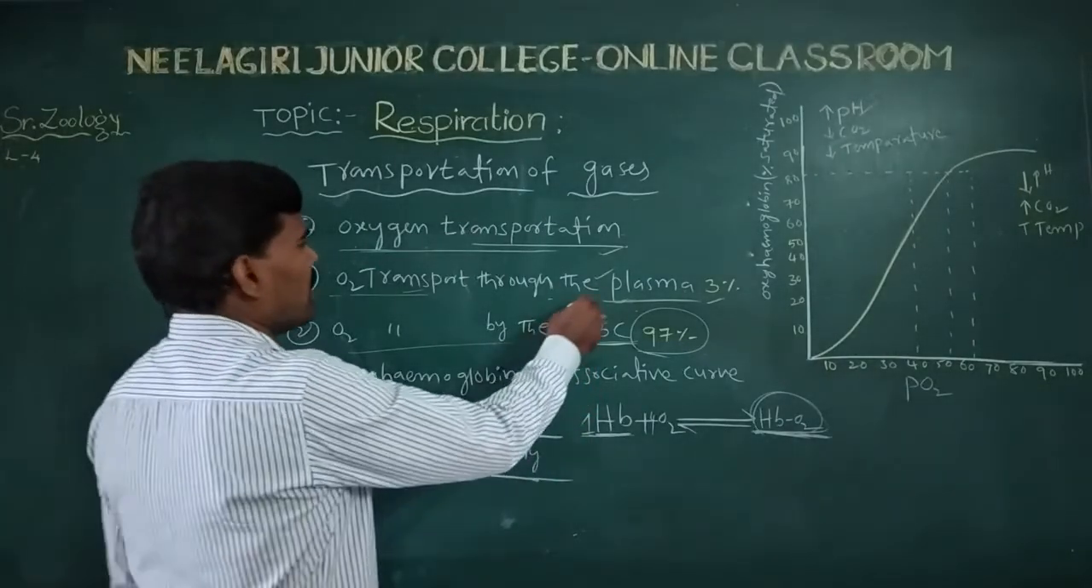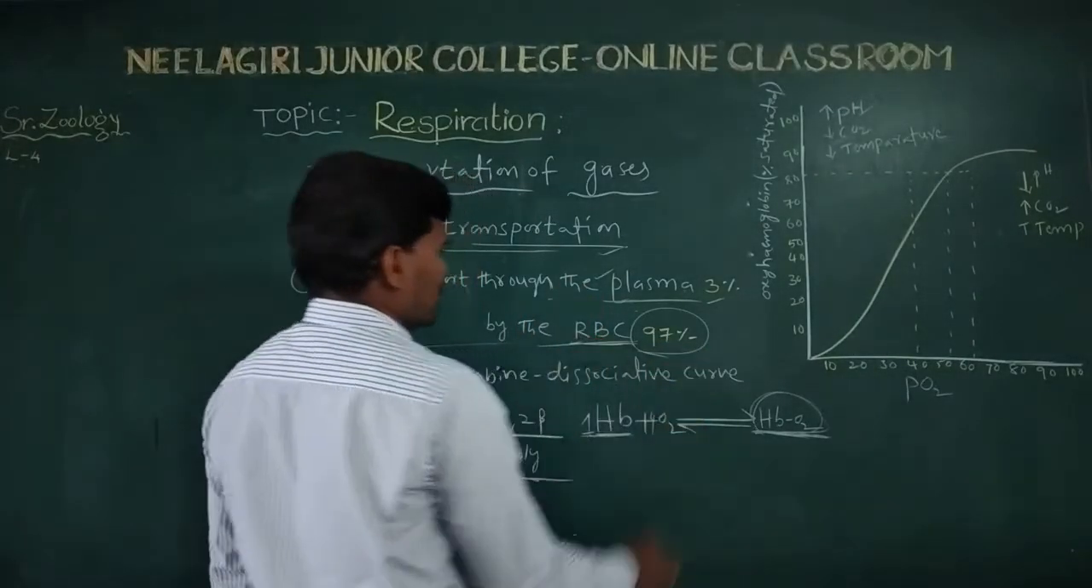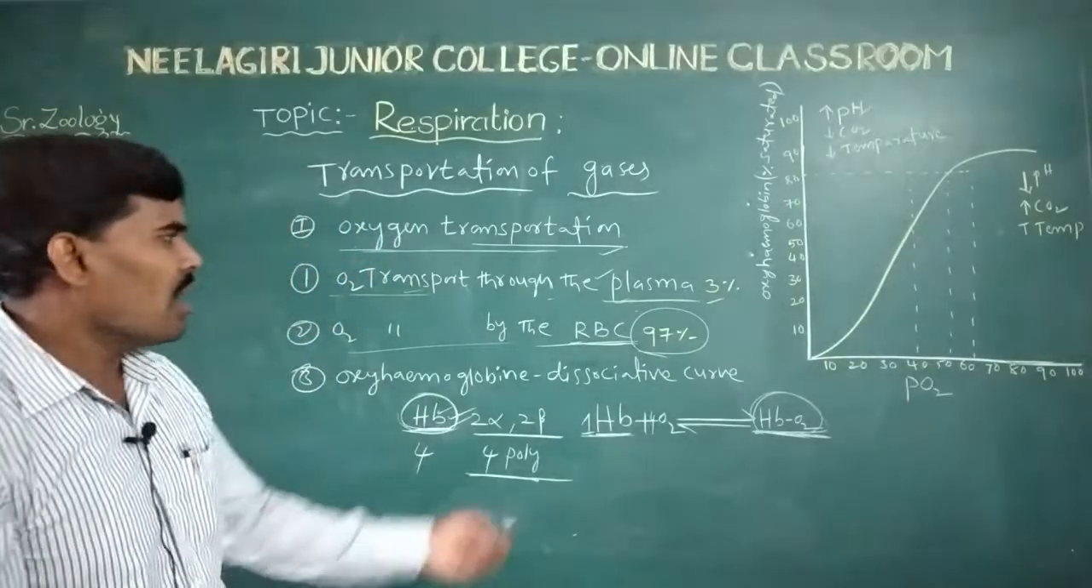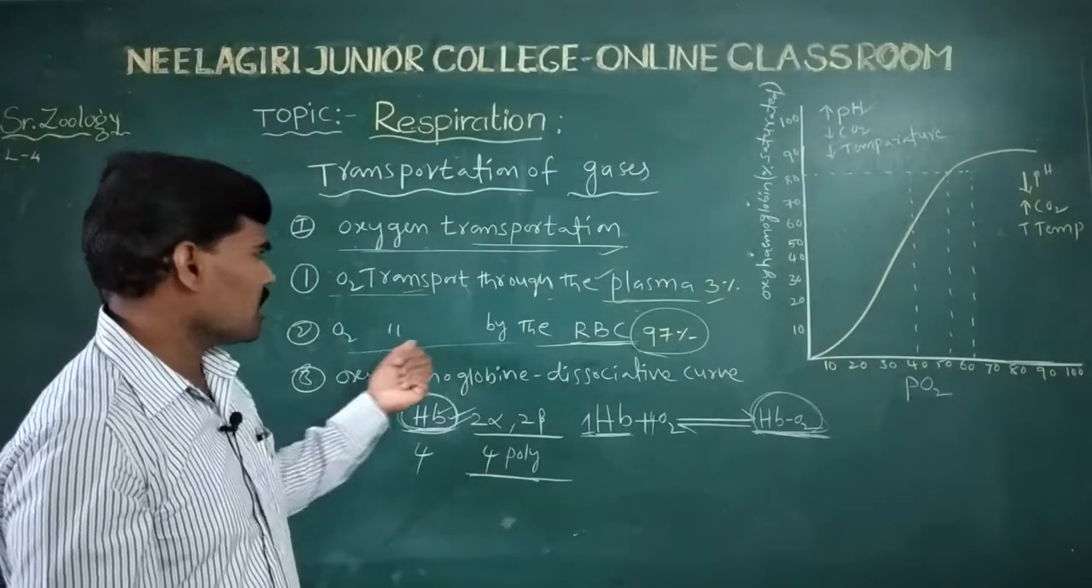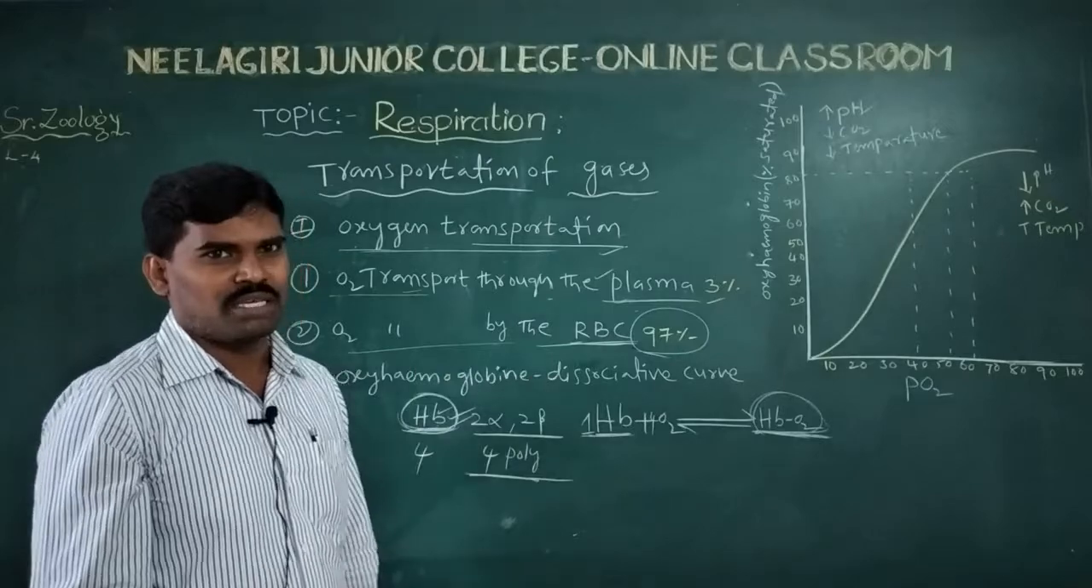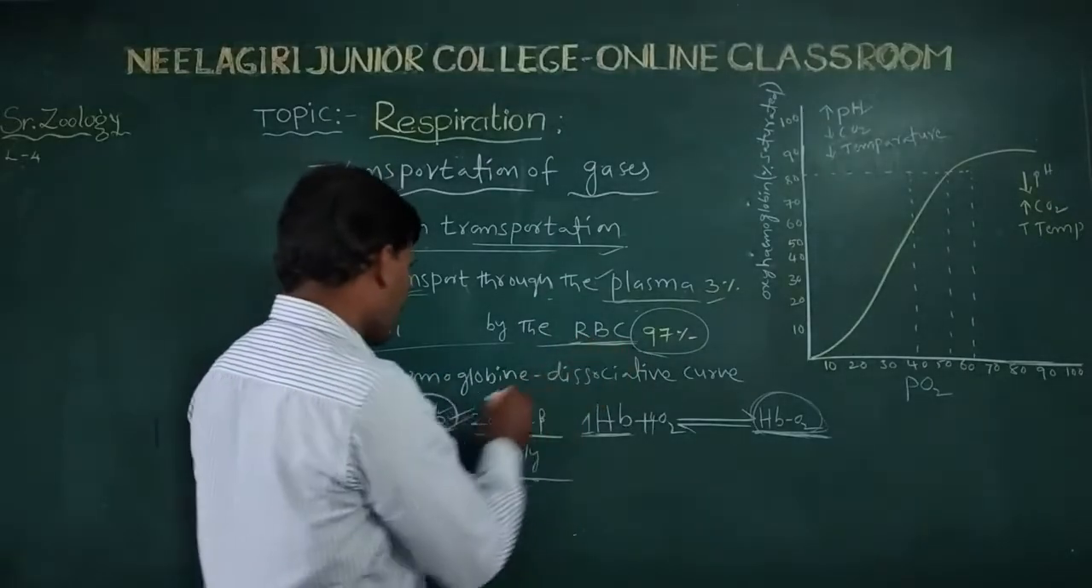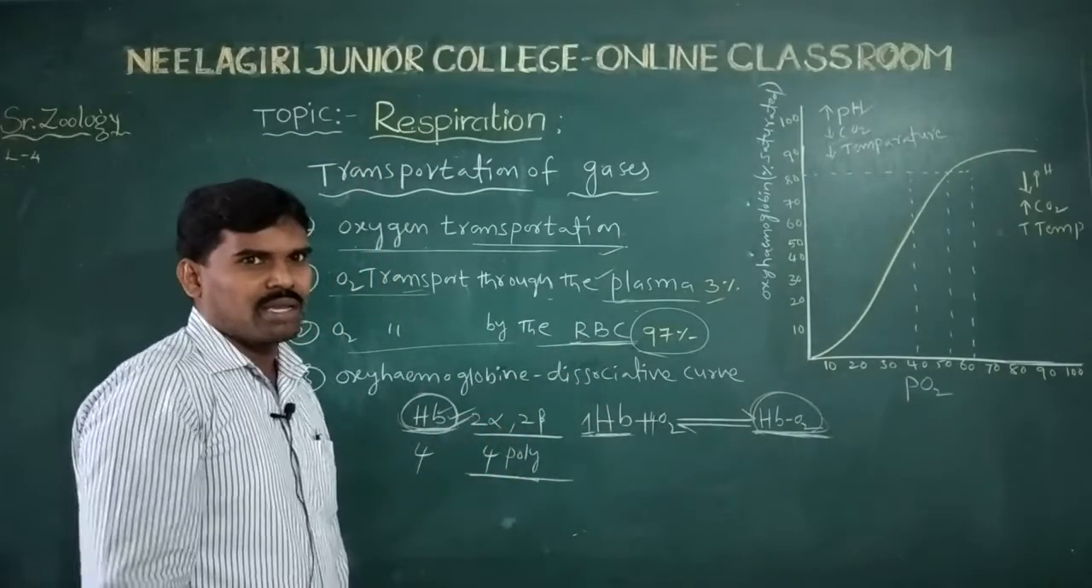In total, 97% of the oxygen is transported by the RBC. So the RBC contain the hemoglobin.